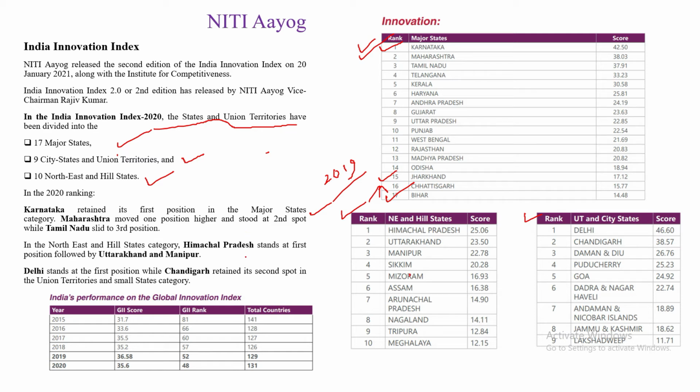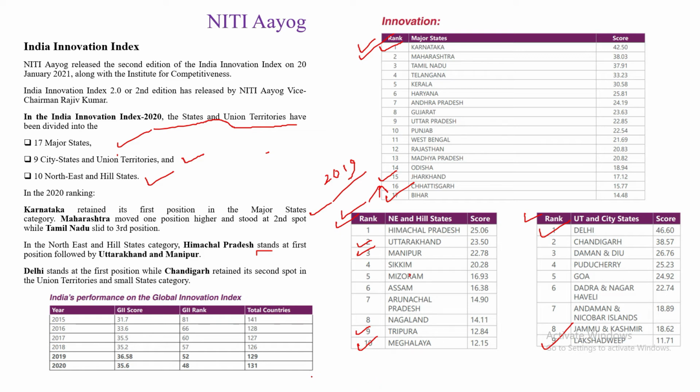Again, with respect to the second type, that is northeast and hill states, Himachal Pradesh stands first, followed by Uttarakhand and Manipur, second and third, and last is Meghalaya, and before that Tripura. Again, in UT and city states, Delhi retains the first position, followed by Chandigarh, and the last position is Lakshadweep. Now this is the India Innovation Index. So you may be asked who publishes it. It is none other than NITI Aayog along with the India Institute for Competitiveness.